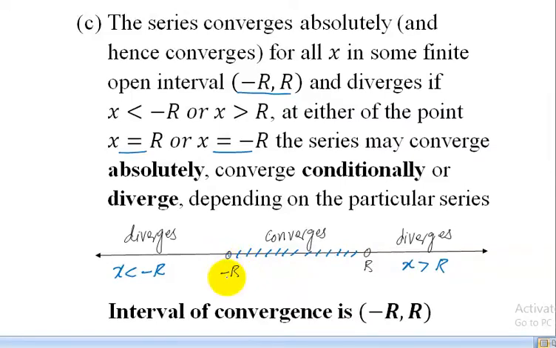So at R and minus R, the series may converge, diverge, or converge conditionally.